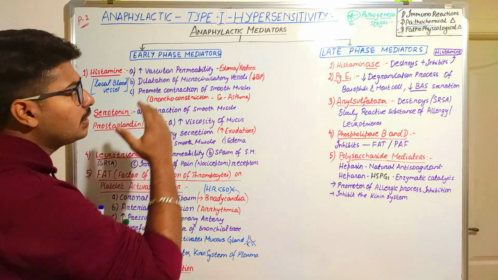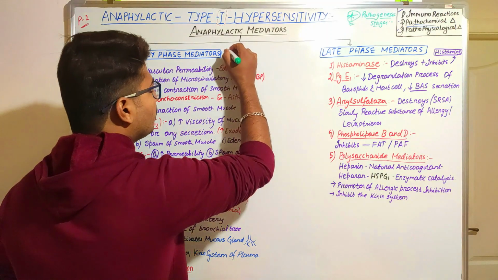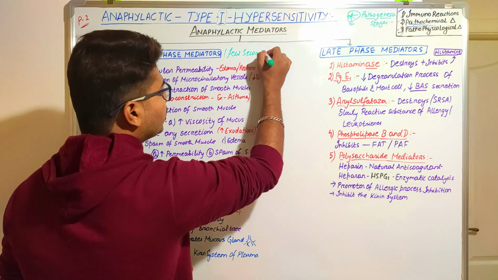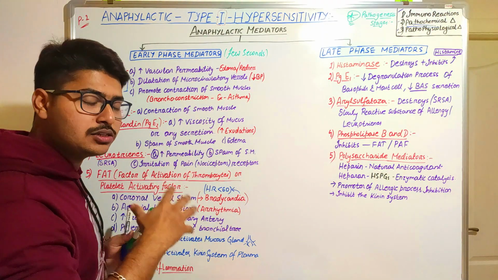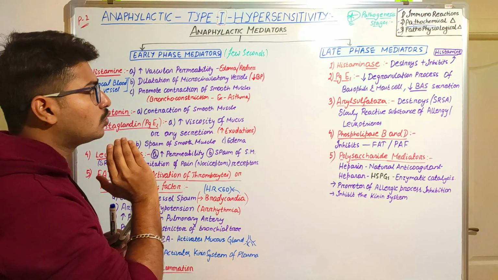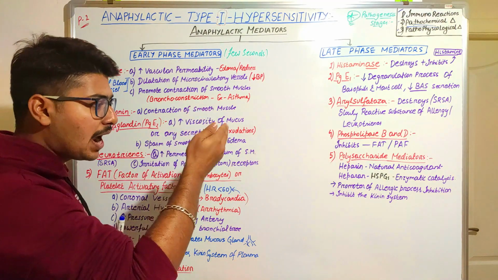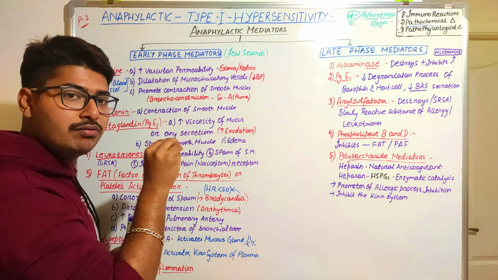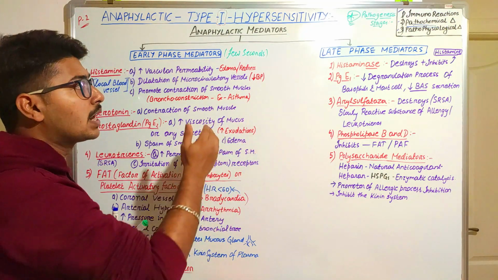What do you mean by early phase mediators and late phase mediators? Early phase mediators are those produced within a few seconds of degranulation. I have already explained the process: degranulation in the mast cells or the basophil cells, in tissues or in blood vessels respectively. When degranulation takes place, the granules get diffused to the surface of the mast cell membrane, and then they will secrete these kinds of mediators.